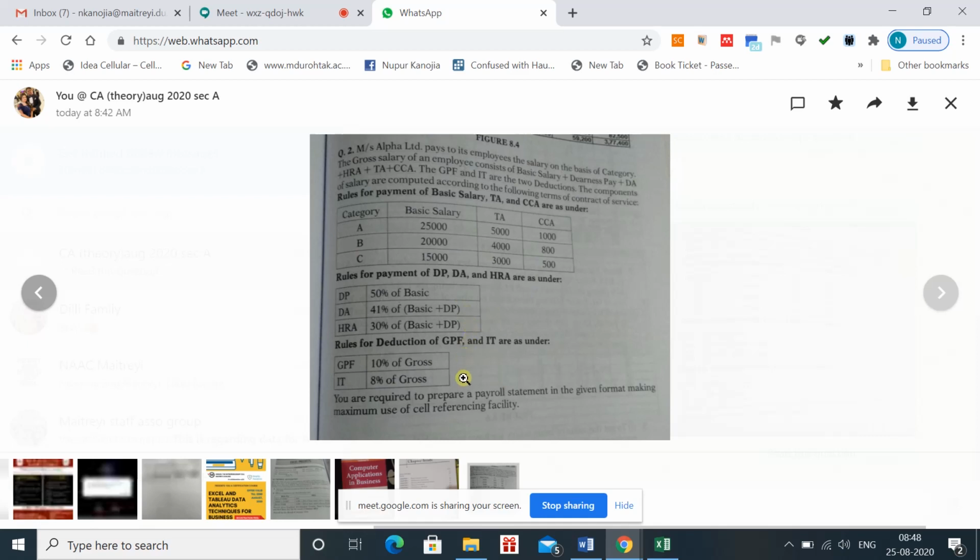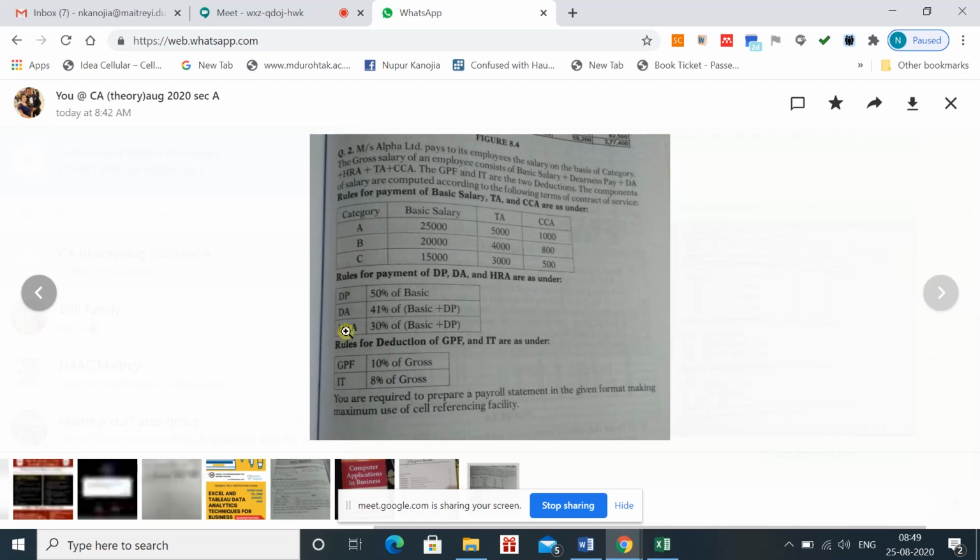But the difference is that they have not given a lot of conditions as we have in case of question number 1. In question number 1, we had the condition that DA cannot be paid more than 5400. For HRA also there was a condition that you will pay the HRA when the salary is up to 10,000, up to 25,000, above 25,000. In this question, the values you are required to calculate for DNS pay, DP, DA, HRA, gross provident fund, IT are very simple.